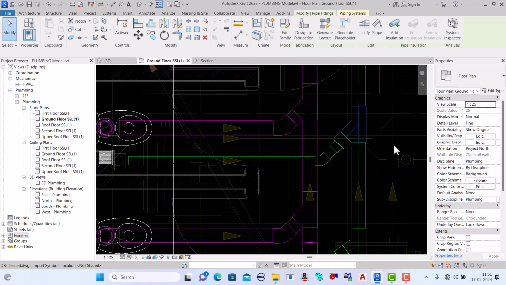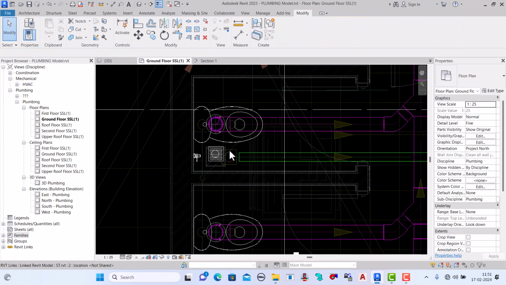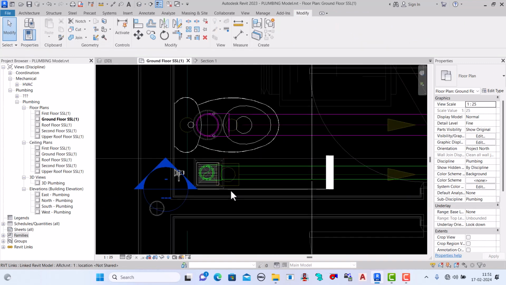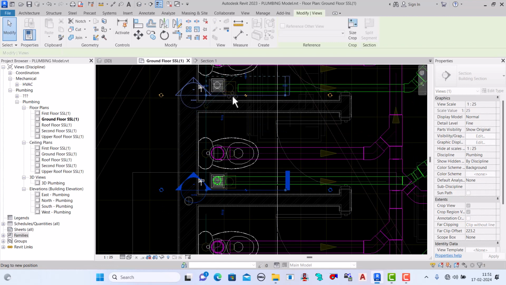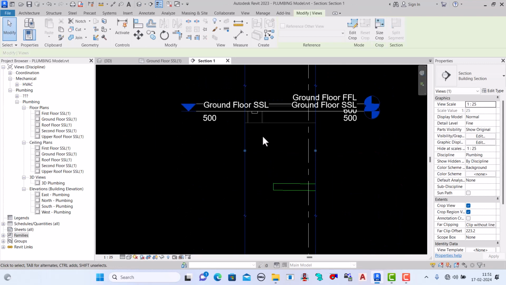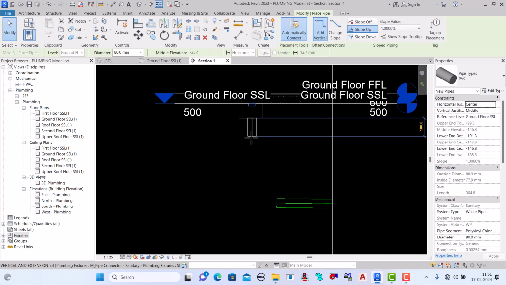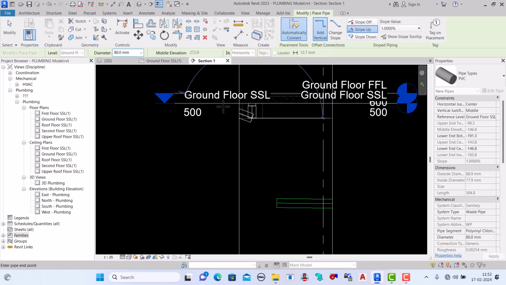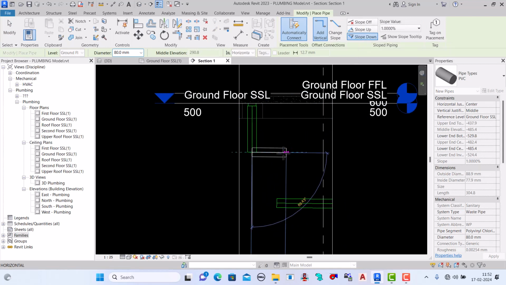Now you can adjust this one and go to the section to connect the connector. Here come, our connector is here, okay. See, here 75, okay. So we can connect and make here downside, right?